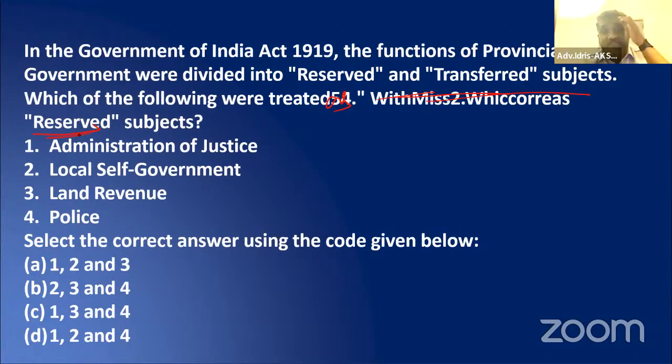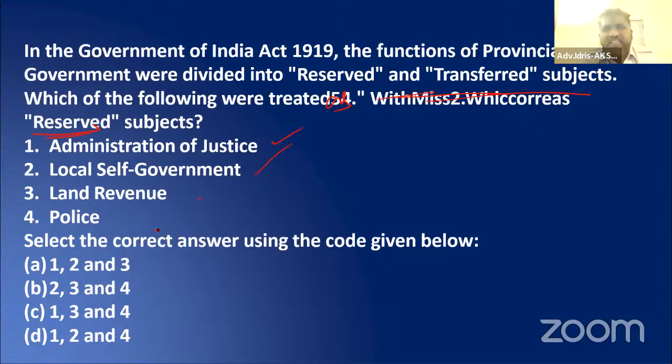So reserved subjects are those subjects that are there for the Governor General. He will decide upon, he will take a call. And the other list is given, transferred, to the elected members of the provinces. In this, if you see, administration of justice, these 4 are given.